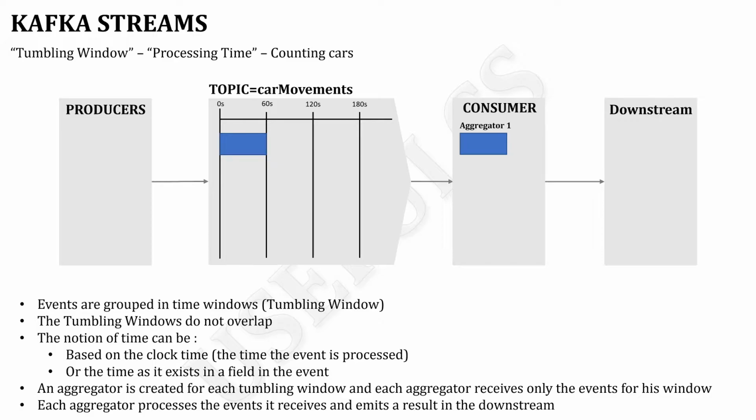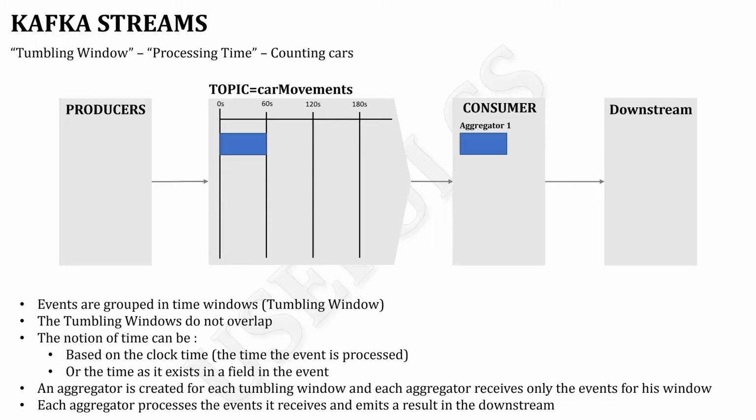And then at some point, these aggregators need to produce, to give the result that they have generated to something. This something is what we call the downstream, which will allow us to process the elements produced by the aggregators. The events produced by the producers are grouped in time windows that we call tumbling windows in these examples. The tumbling windows do not overlap in time. This is really the principle of tumbling windows, and there are other types of windows that can overlap, but they are not named tumbling windows.